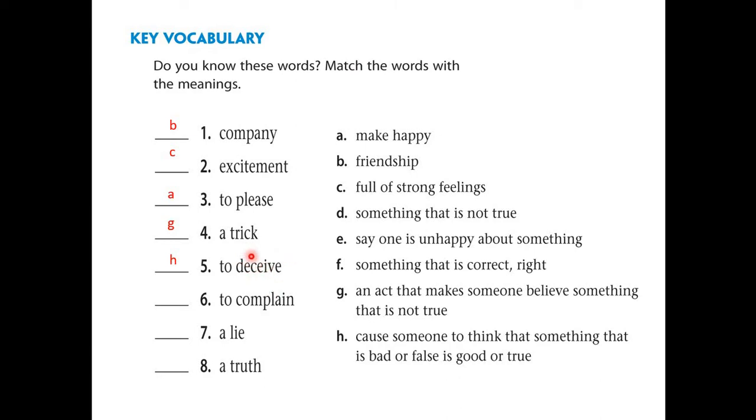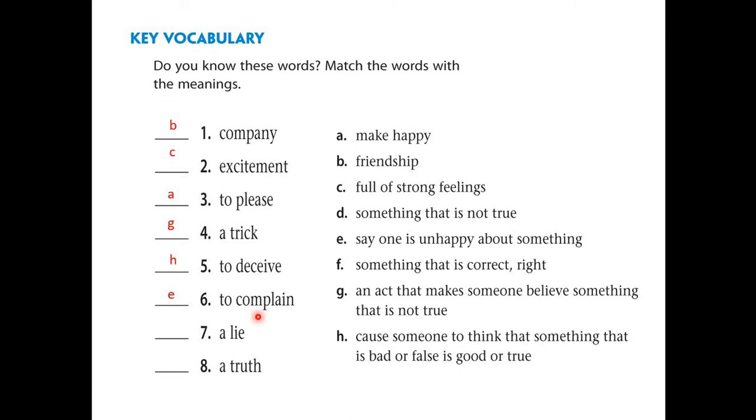So deceive and trick is somehow the same, but the trick is the action, and the deceive is the word after it. Okay. Next, number six, to complain. So to complain is letter E. Say one is unhappy about something. So if you are not happy, you tend to complain.